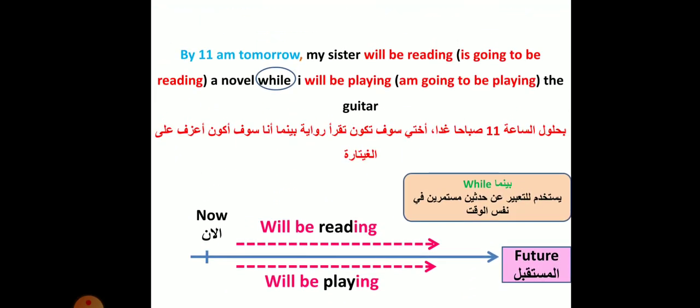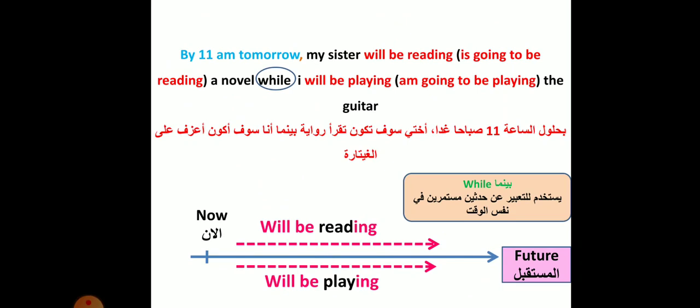Example, by 11 a.m. tomorrow. Here we have the time expression in future, used with future. My sister will be reading, or is going to be reading, a novel while I will be playing, or I am going to be playing, the guitar.